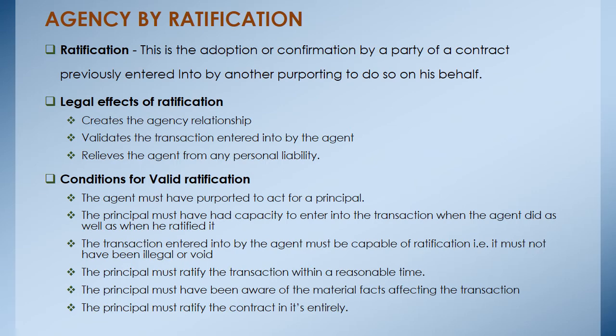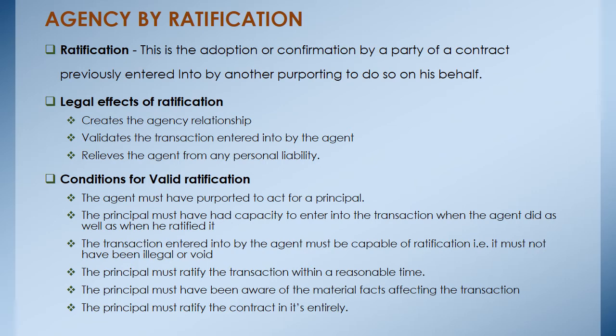But not all transactions can be validated, and we have the following conditions for a valid ratification. These conditions must exist before the legal effects of ratification can take place. Number one, the agent must have purported to act for a principal, and should not have dealt in his own name.